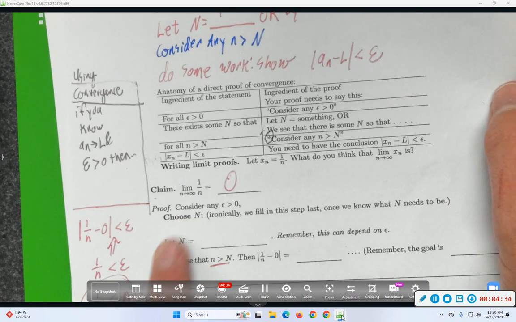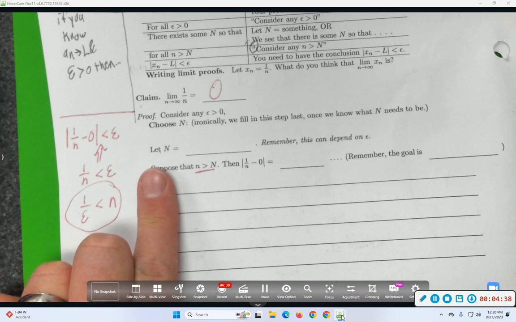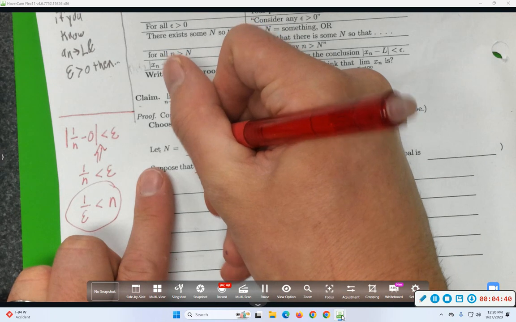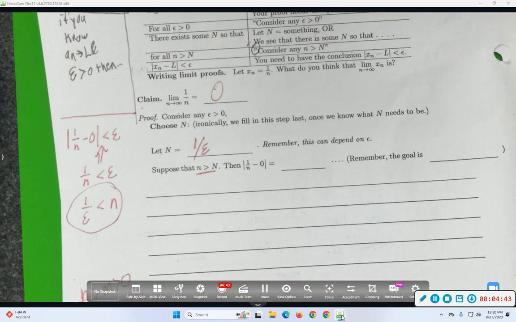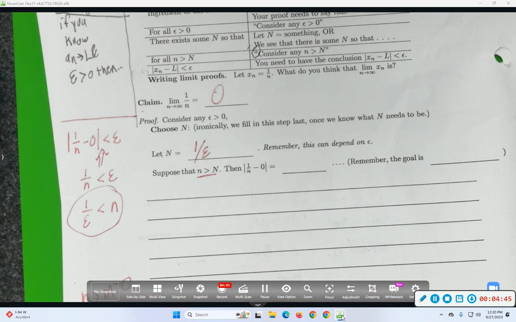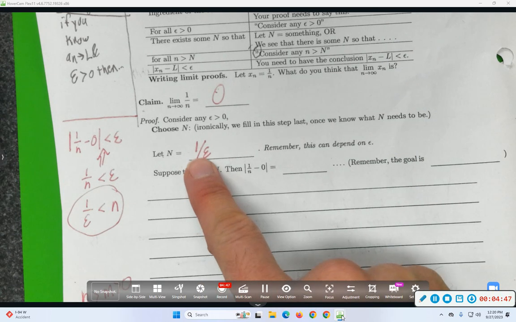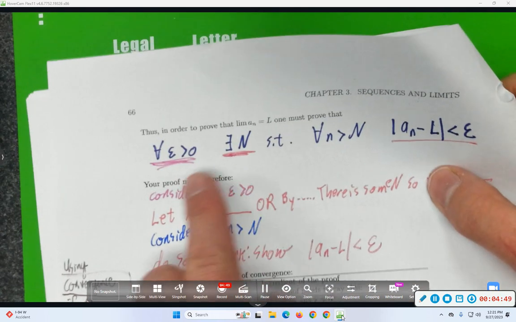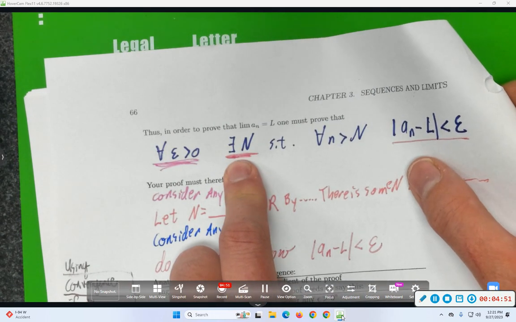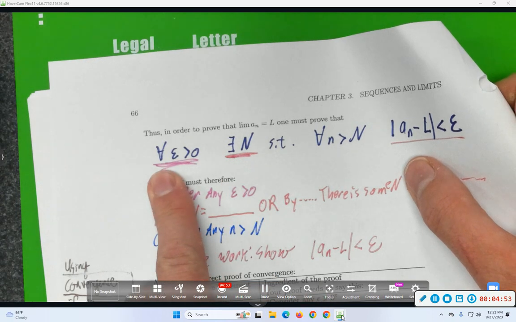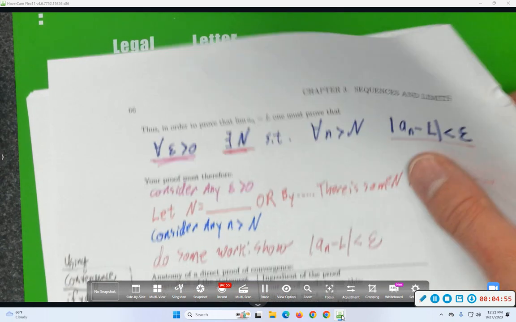1 over epsilon. So consider any epsilon bigger than 0. Now I choose n. This walk that I just did that I don't want to see in your proofs is scratch work. Let n be bigger than 1 over epsilon. That's something that I do need to see. Oh, let's see. This depends on the choice of epsilon. The exists a big N comes after for all epsilon. So it's allowed to depend on epsilon.